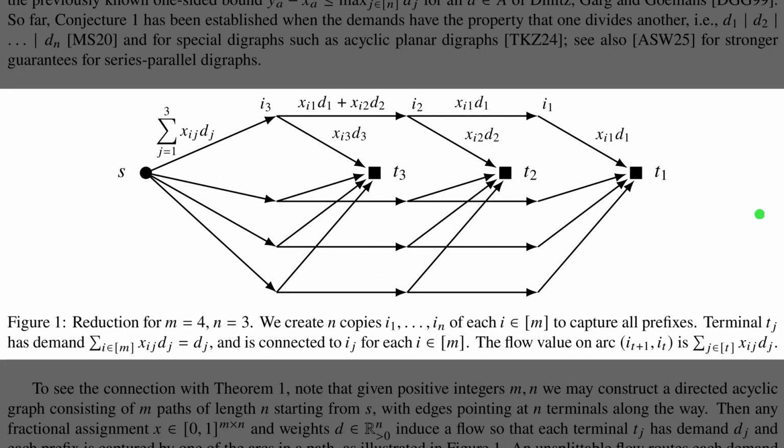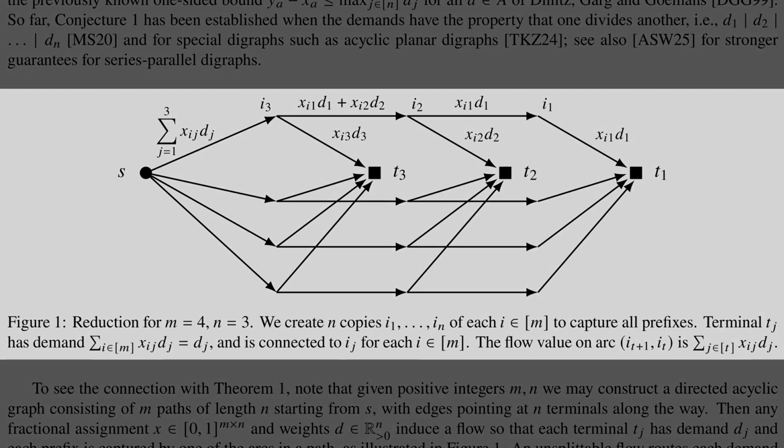Alright, Figure 1 illustrates how the assignment problem becomes a single-source unsplittable flow instance on paths. A single-source node S sends flow along 4 parallel paths, one for each chair i, split into copies i1 through i3, that correspond to prefixes of jobs. Each black square, T1, T2, T3, is a terminal that demands total flow equal to the weighted size of its job. Flow on each horizontal arc encodes a prefix sum of x_ij times d_j, so prefix discrepancy translates directly into